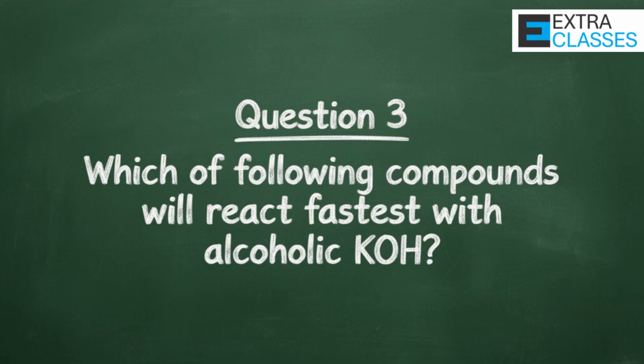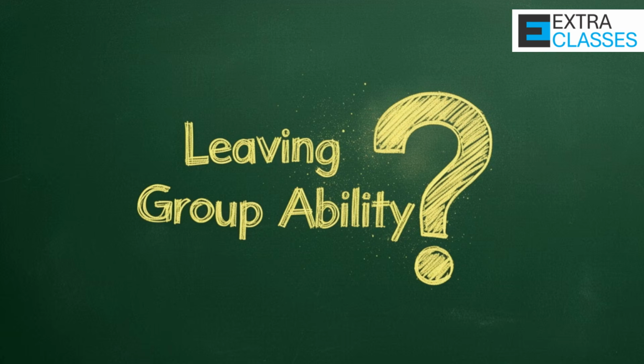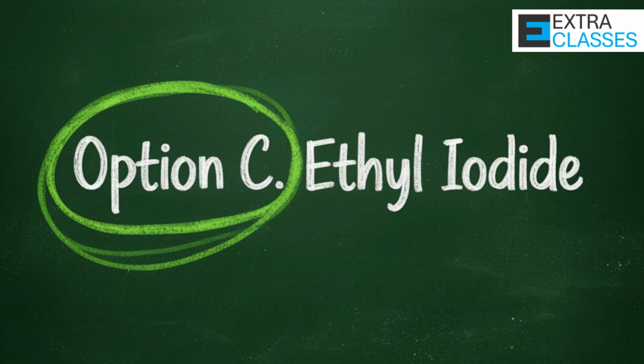Question 3. Which of the following compounds will react fastest with alcoholic KOH? Option A, ethyl chloride. Option B, ethyl bromide. Option C, ethyl iodide. Option D, ethyl fluoride. Think about leaving group ability. What do you think? The correct answer is Option C, ethyl iodide.